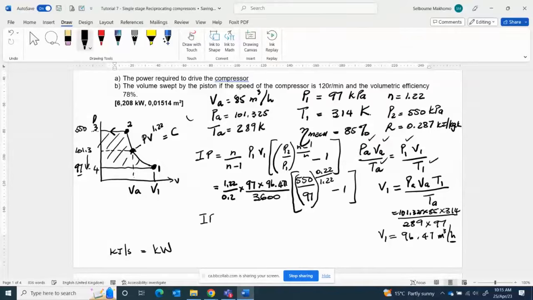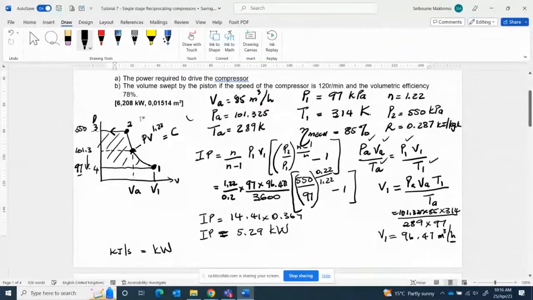So our indicated power or compressor power is 14.41 multiplied by 0.367. And the final answer is 5.29 kilowatts. This is our answer.